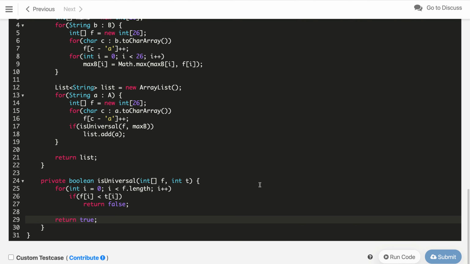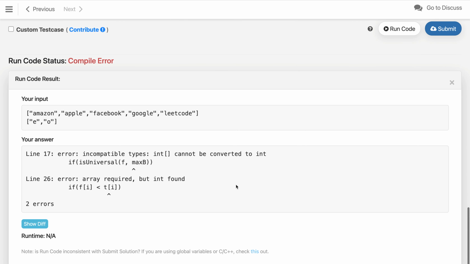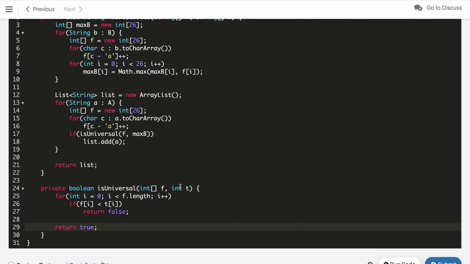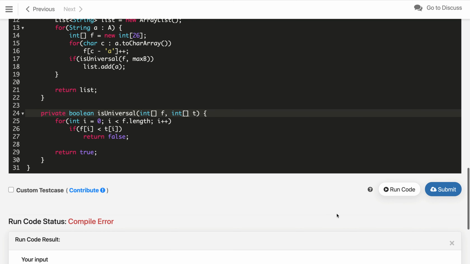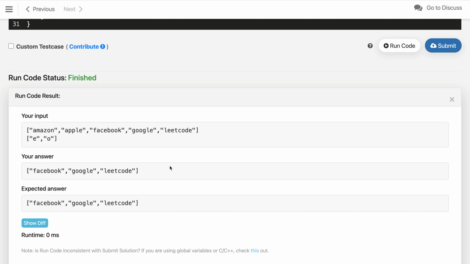Let's try to compile if there is no typo and all. So the code looks like it is going to compile. Oh, there is a typo because I am passing max V. The problem typo is here. I am expecting an integer array, the frequency array of max V. So let's recompile it. Now it's compiled and we are getting the expected answer.